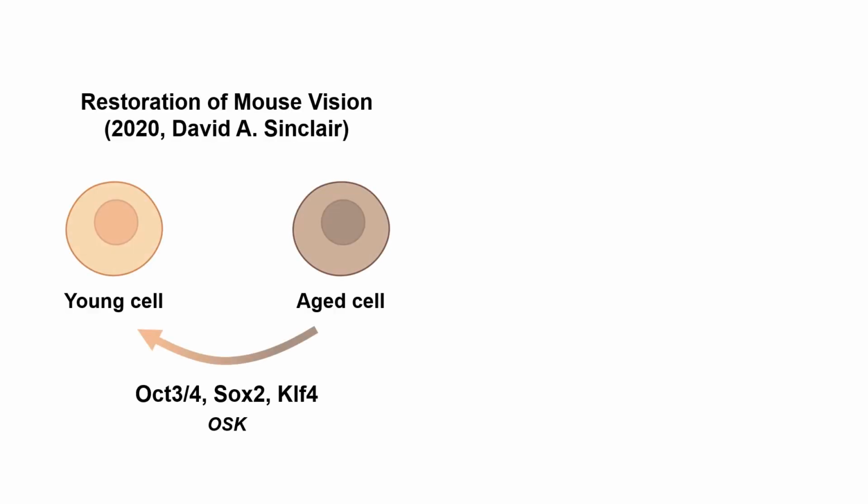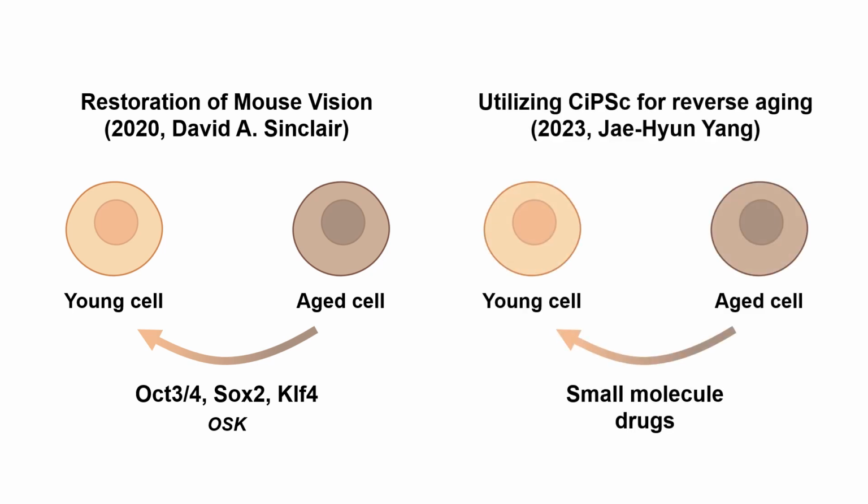Yamanaka factor treatment has successfully demonstrated that we can change aged cells into young cells, but this has been demonstrated only in mouse. This kind of genetic modification may not be easy to apply to human beings. So later, it was demonstrated that not only genes, but small molecule drugs can also change aged cells into young cells. Then this may have better potential for clinical applications.